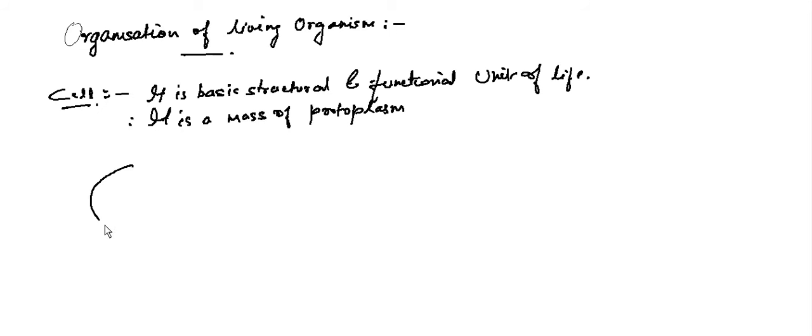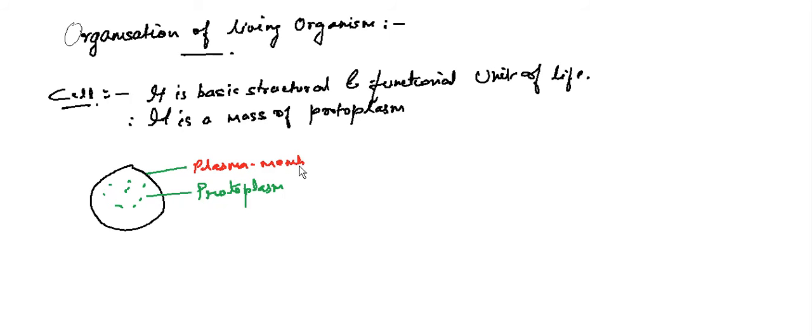Suppose this is a cell, then there is a liquid which is present inside it. That liquid is your protoplasm, and the outer membrane which is covering or protecting it is called the plasma membrane. So we can say that it is a mass of protoplasm bounded by the plasma membrane.